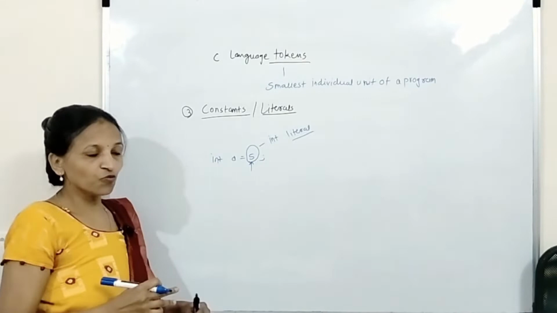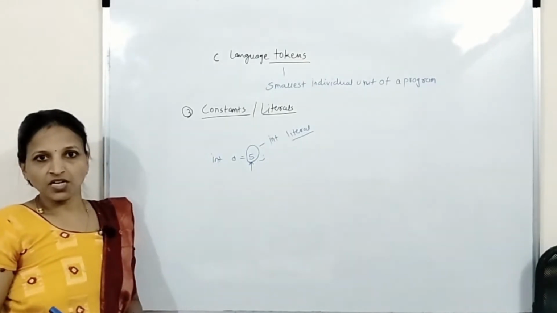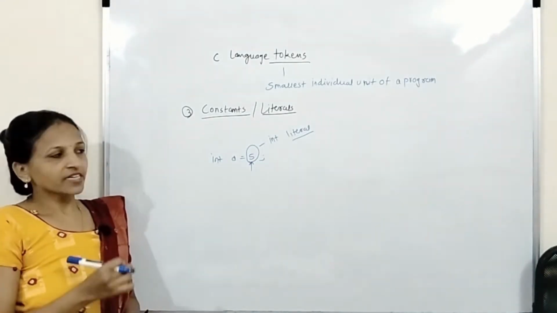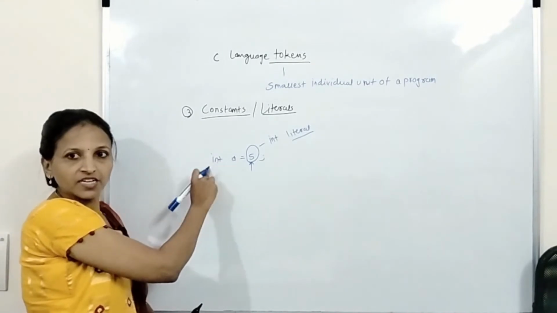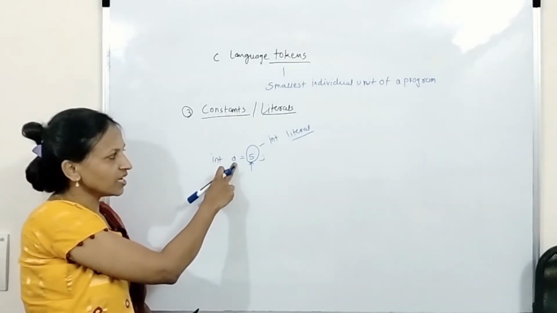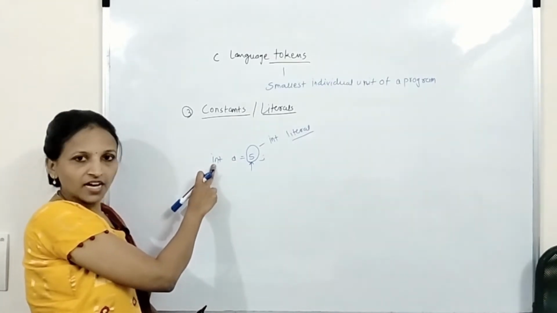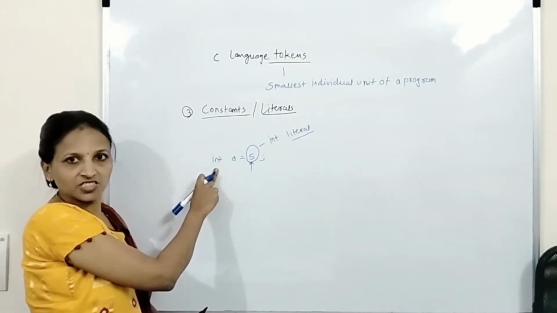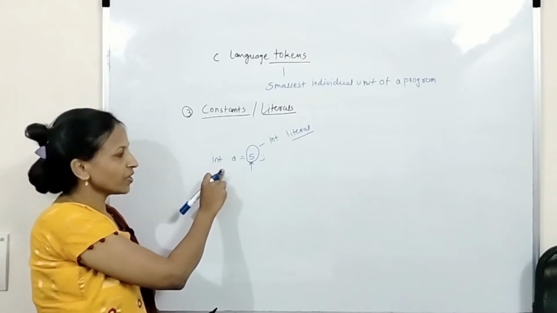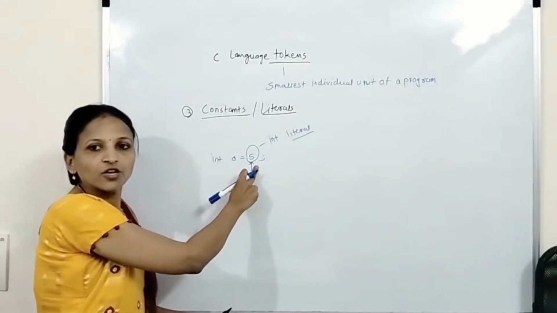Normally, two wordings are used in C language. Suppose we have declared something like this: A. This A is a name, an identifier, and its data type is integer here. That's why I have written int. Now this A has the value 5.